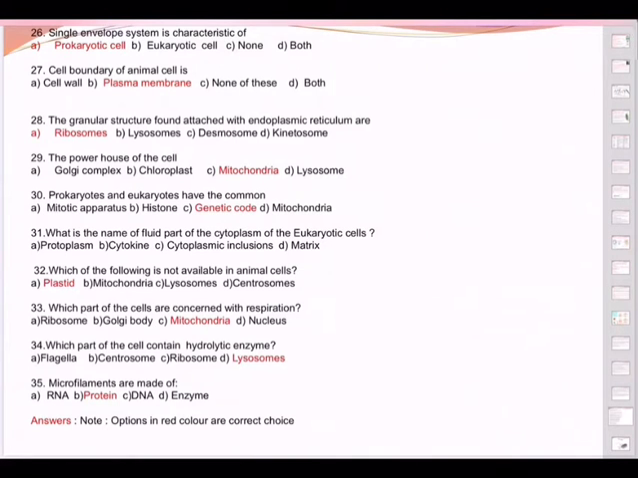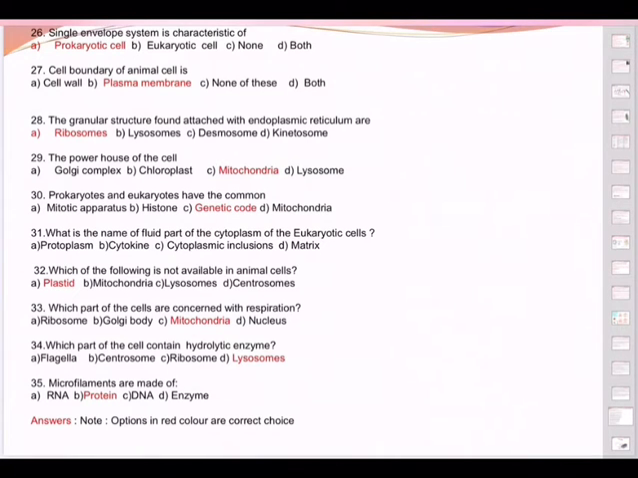Question 33, which part of the cell is concerned with respiration? Just now we said, in the matrix of the mitochondria, many respiratory enzymes will be there. There are structures called F1 particles. These F1 particles are responsible for respiration, Krebs cycle, all that, and it produces ultimately ATP, adenosine triphosphate. Hence, mitochondria have a lot of respiratory enzymes, so it is directly connected with respiration.